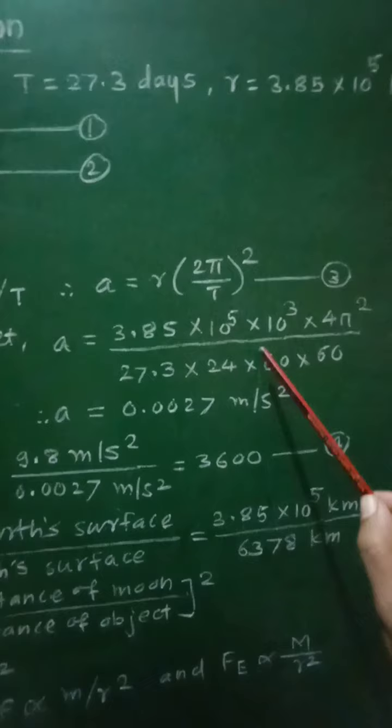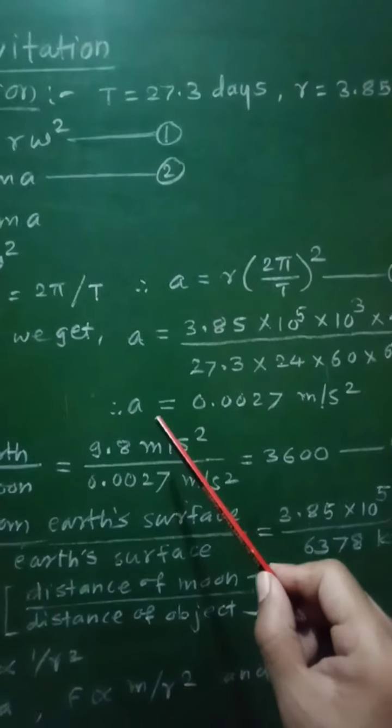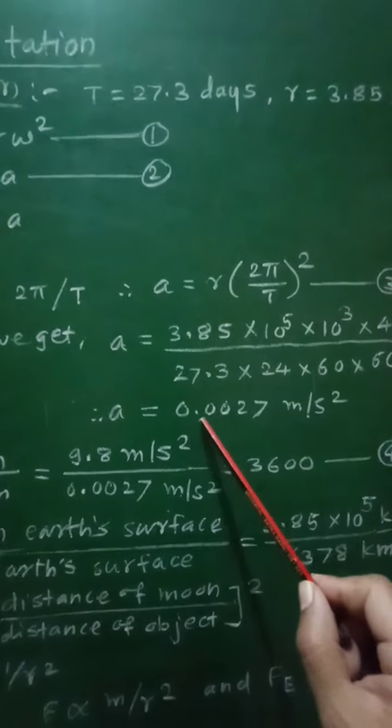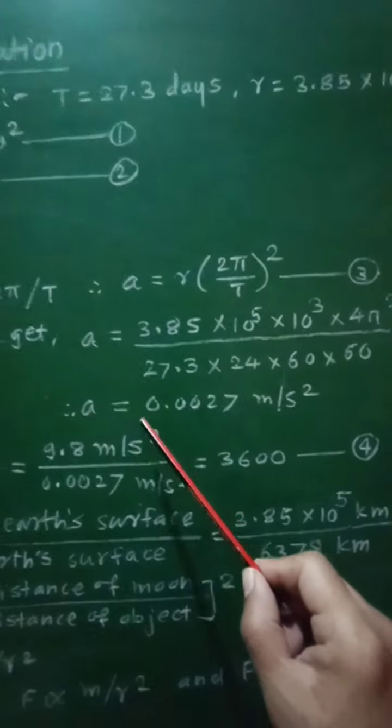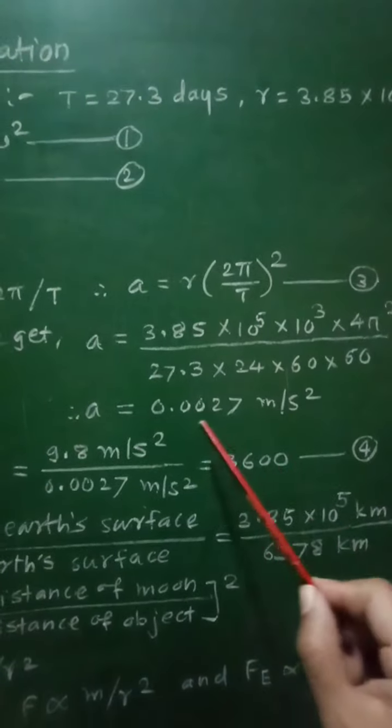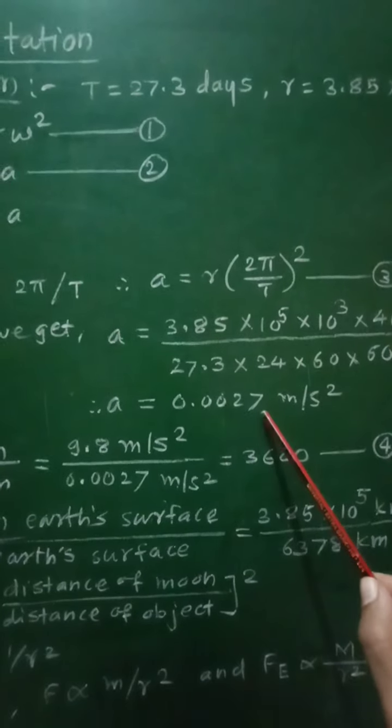Now calculating this, we will get a is equal to 0.0027 meter per second square. This will be the acceleration of the moon around the earth.